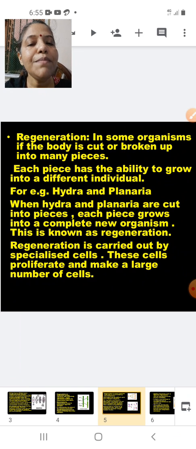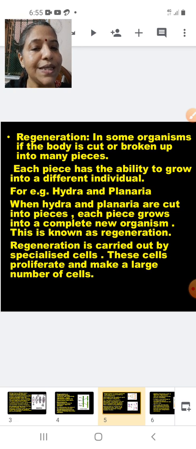Regeneration: in some organisms, if the body is cut or broken up into many pieces, each piece has the ability to grow into a different individual. Example, Hydra and Planaria. When Hydra and Planaria are cut into pieces, each piece grows into a complete new organism, and this is called regeneration.